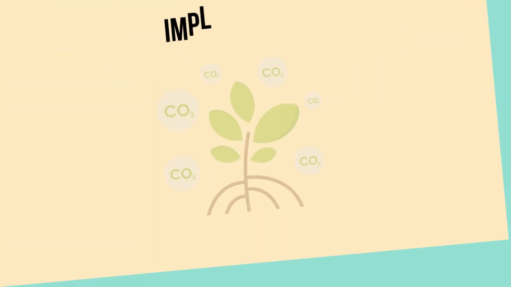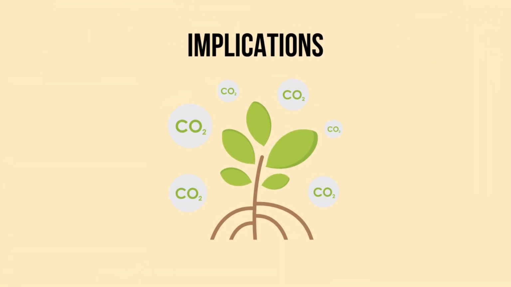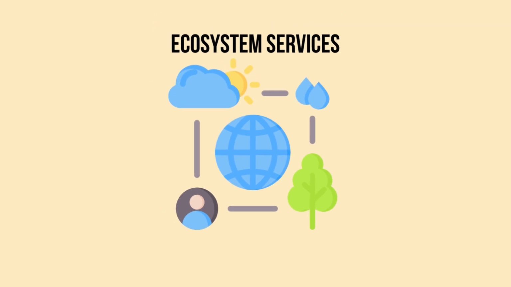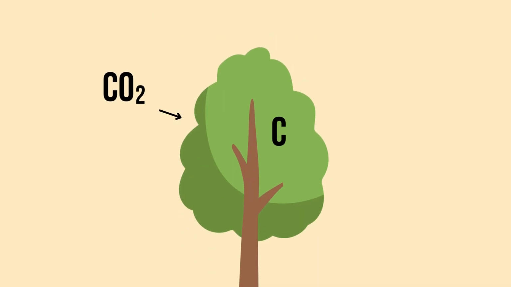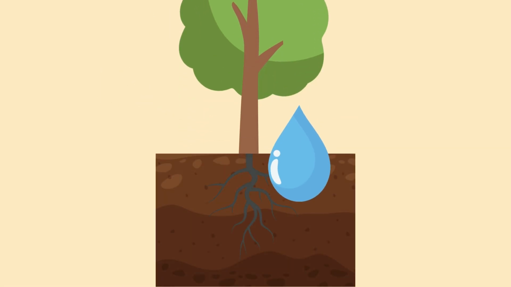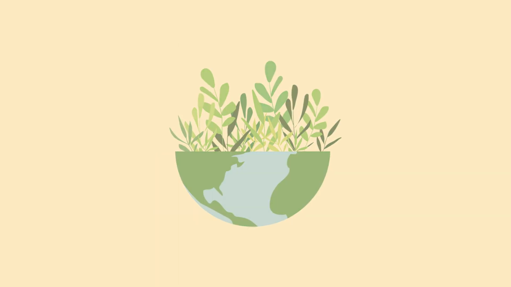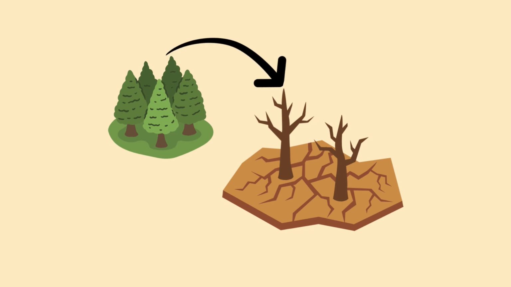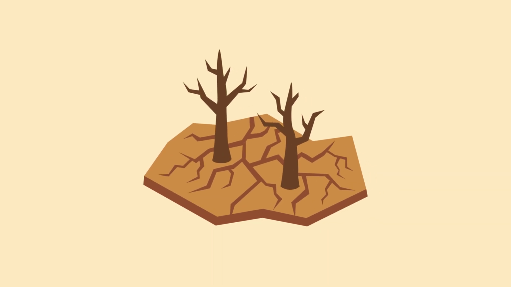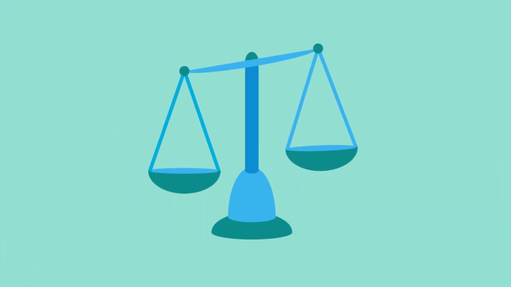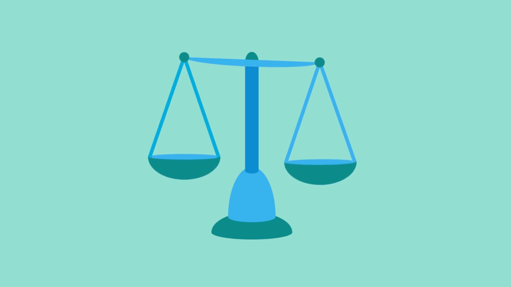What are the consequences of crossing a tipping point? Crossing a tipping point can have profound implications for ecosystem services, including carbon storage, water filtration, and biodiversity support. Once a forest ecosystem undergoes a state change, it can be extremely challenging, if not impossible, to return it to its original state. This underscores the importance of identifying potential tipping points and implementing management and conservation strategies to prevent